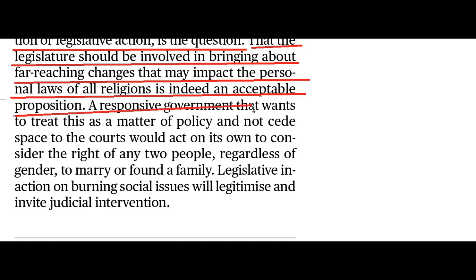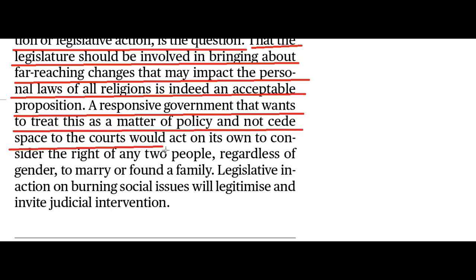A responsive government that wants to treat this as a matter of policy and not cede space to the courts would act on its own to consider the right of any two people, regardless of gender, to marry or found a family. So if a government is responsive and proactive, it will start acting even before the courts intervene.